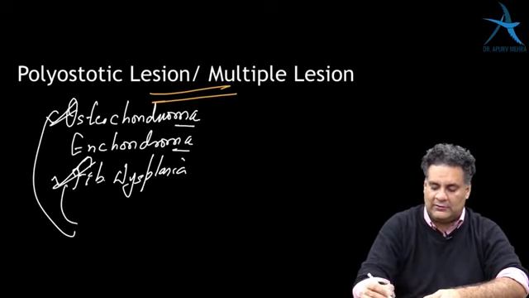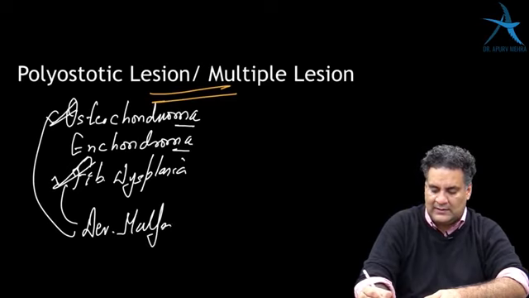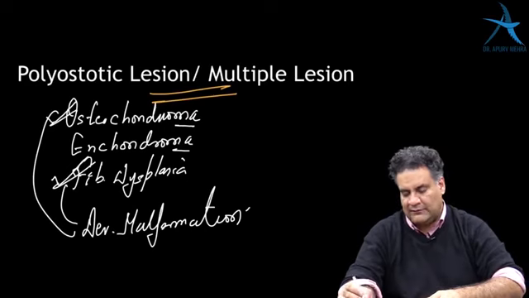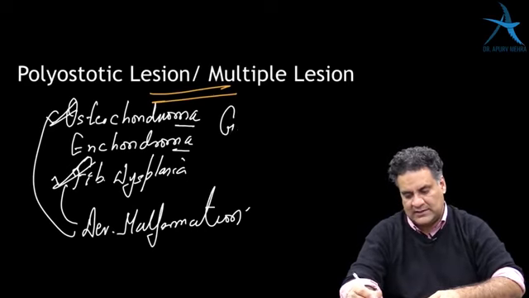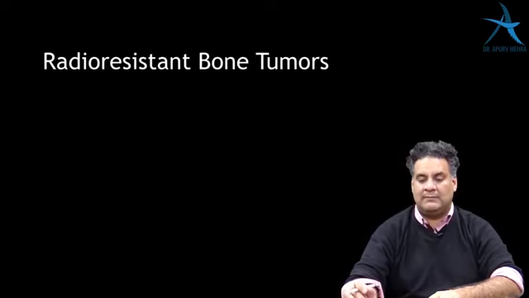Fibrous dysplasia and osteochondromas are developmental malformations. They are not exactly bone tumors. And then you have 2 more multiple lesions, GCT and Ewing's sarcoma. So these are 5 tumors which can have multiple lesions.